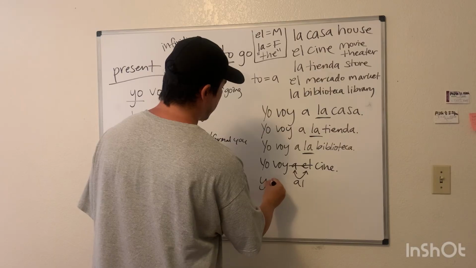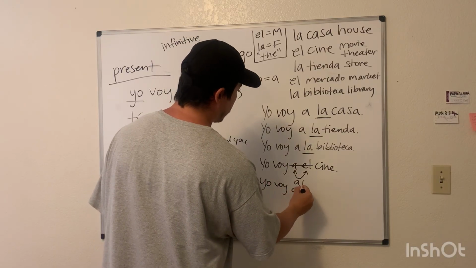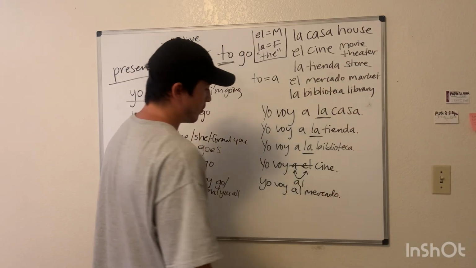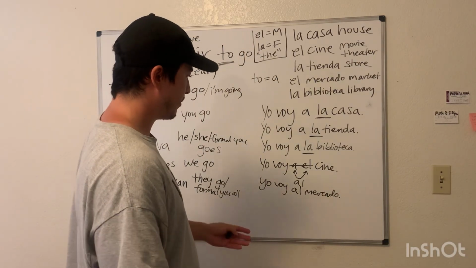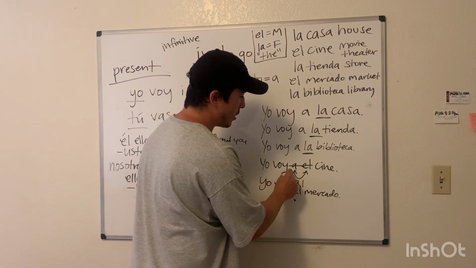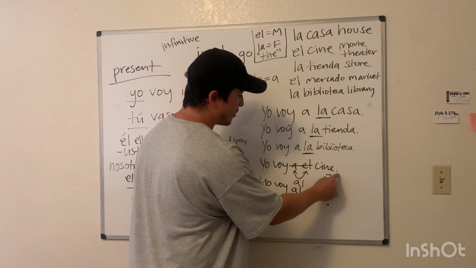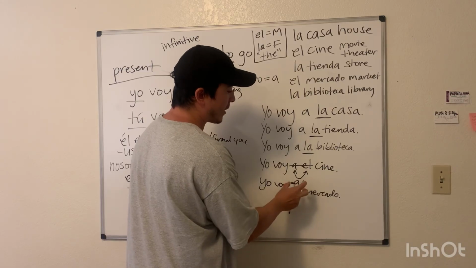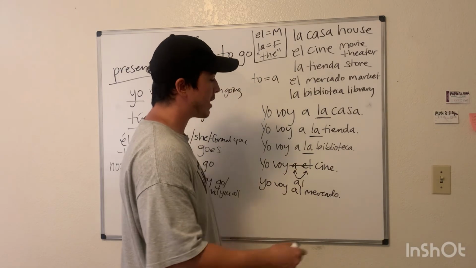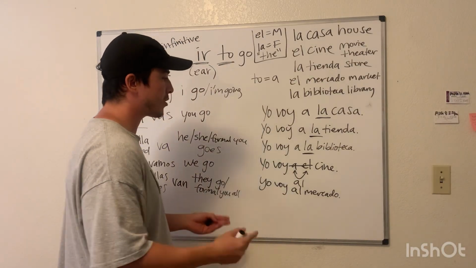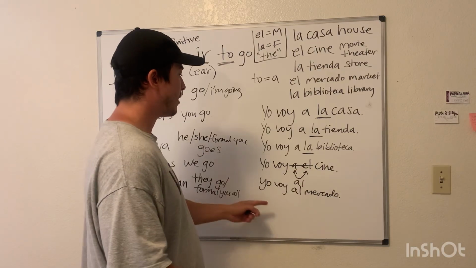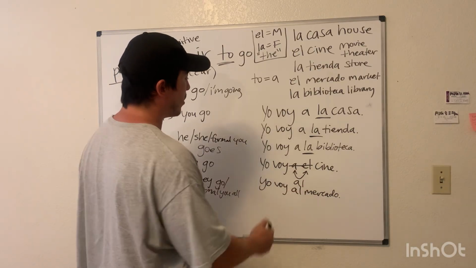Yo voy al mercado. Okay? Simple enough. Yo voy al cine. I'm going to the movies. Al has the a and the l packaged inside, and it just saves time. It's kind of a fun thing that someone created when they were making up the language. Yo voy al cine. Yo voy al mercado.